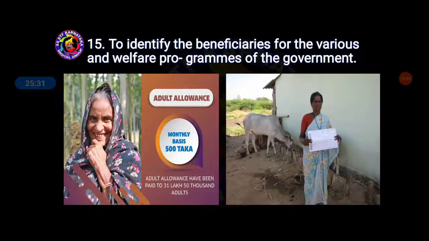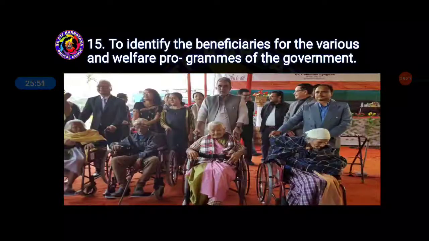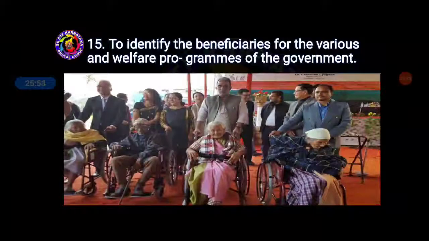And to identify the beneficiaries for the various welfare programs of the government, they provide adult allowances on a monthly basis of 500 taka. Adult allowance has been paid to 31,50,000 adults. So this is all about the programs of the government which they are providing to us. To identify the beneficiaries for the various welfare programs, as you can see, these are the people who are unable to do everything. For them also it has been provided.